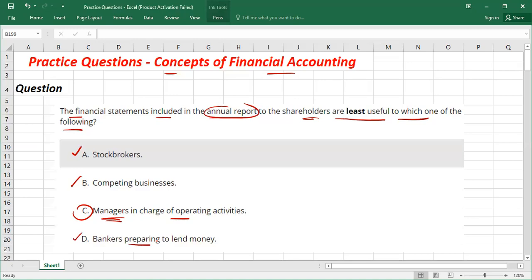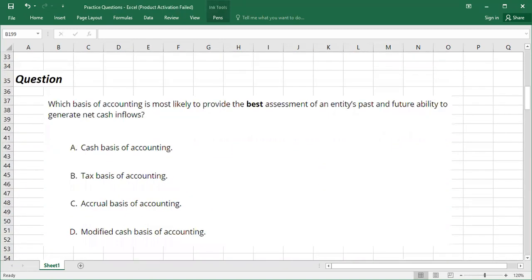Bankers preparing to lend money. Obviously, if you are a bank, before lending the money, you have to think about the recoverability of your money, right or wrong. So they will check the financial statements of the borrower. They are also interested to see whether this borrower will return your money or not, right? So bankers are also heavily relying on the financial statements. So it means from these options, managers in charge of operating activities might be the least user. The reason is that for them, management accounting is more important. This is the answer. Then we have a next question.